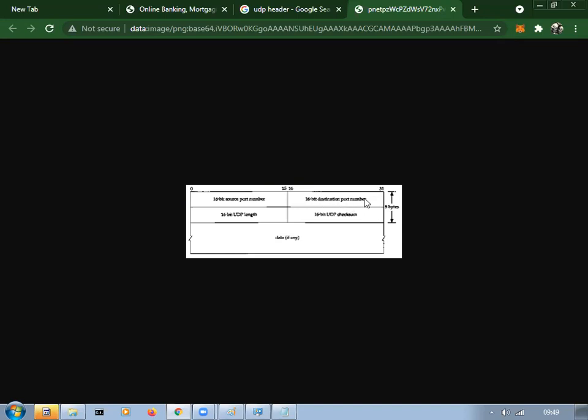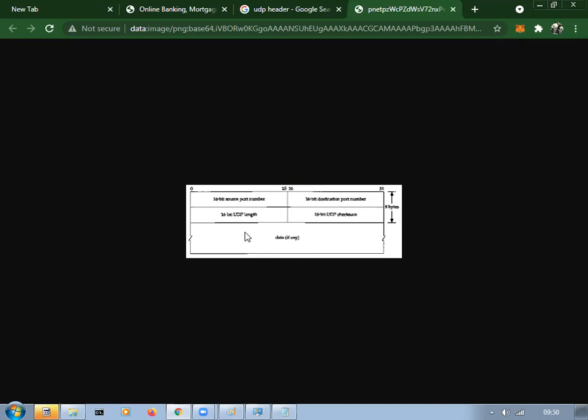In a complete UDP packet, this is the source port, some 25,000 or 30,000 port number, and the destination port will be 53. Here there will be something called length, meaning the length of this particular UDP, the data size and the header length.